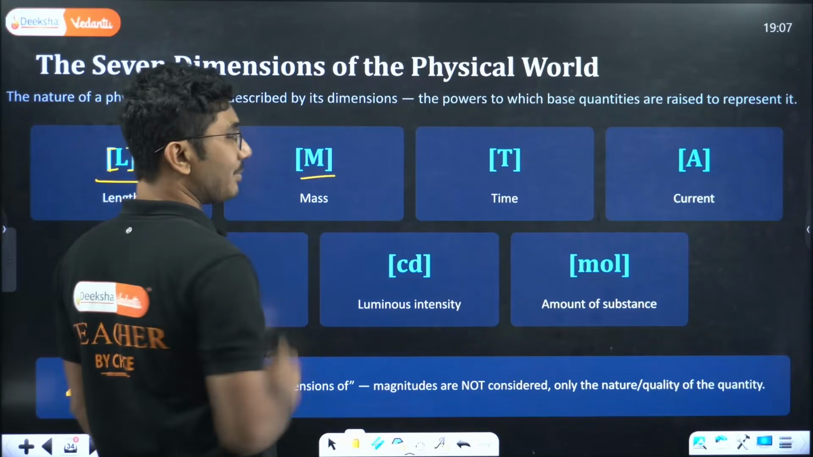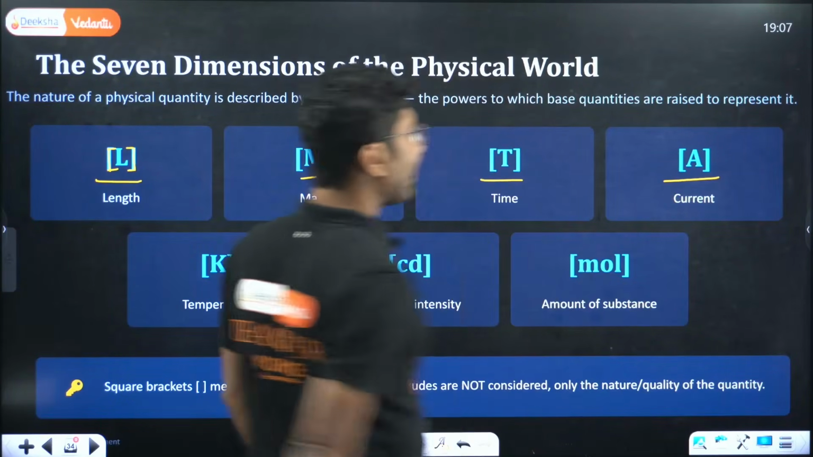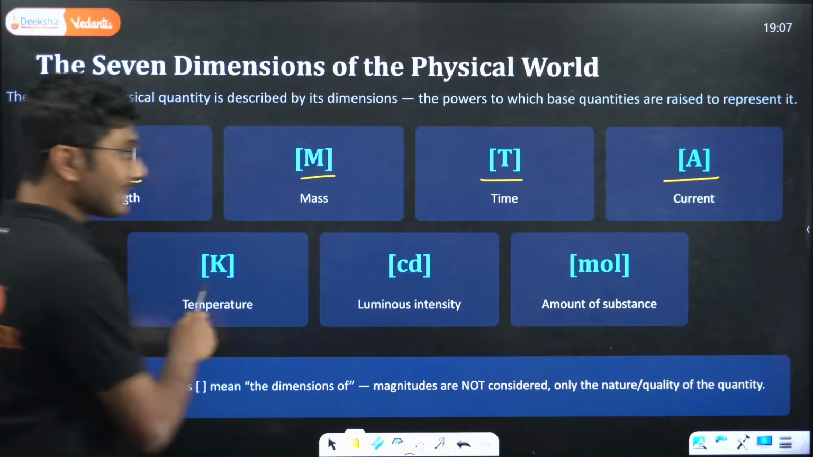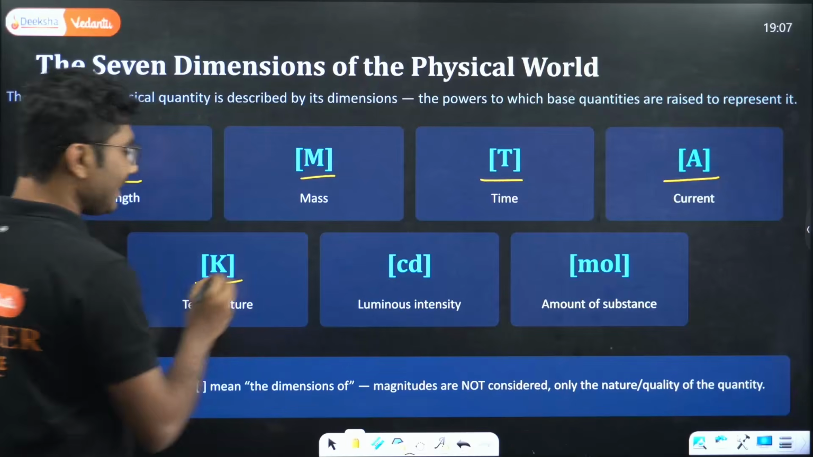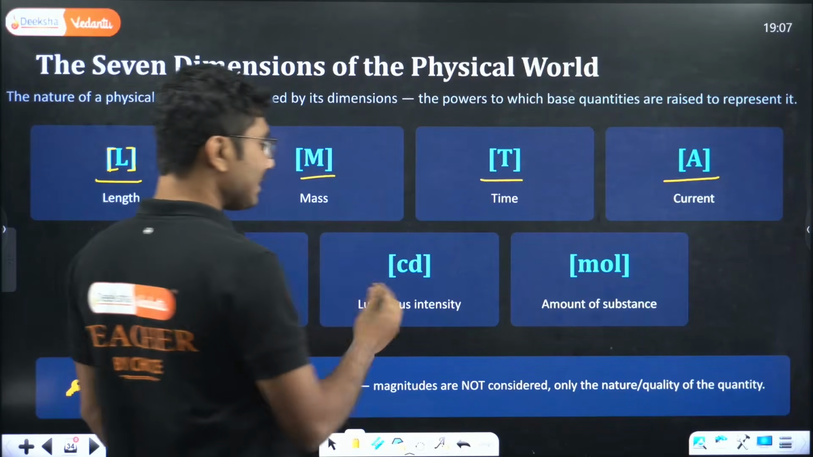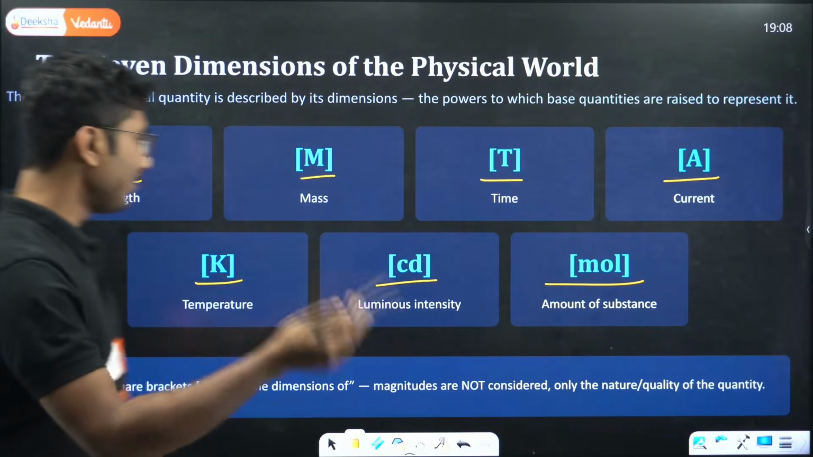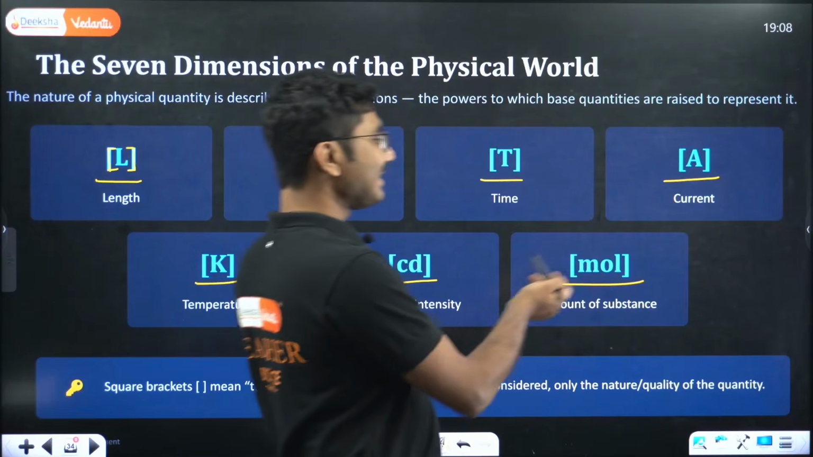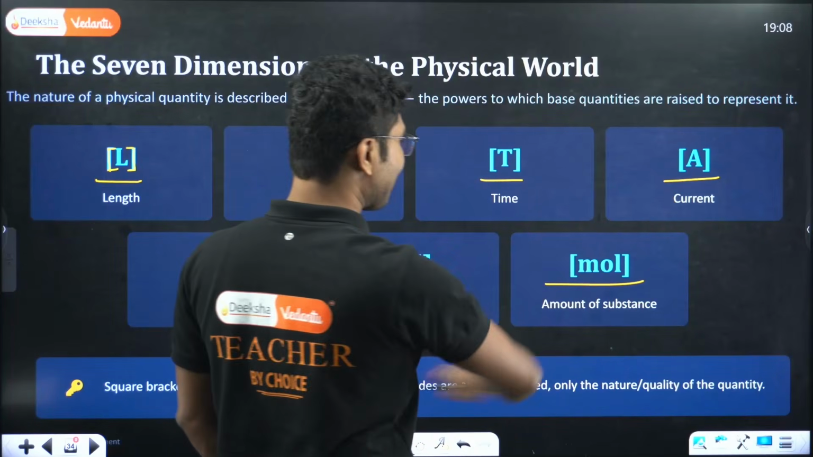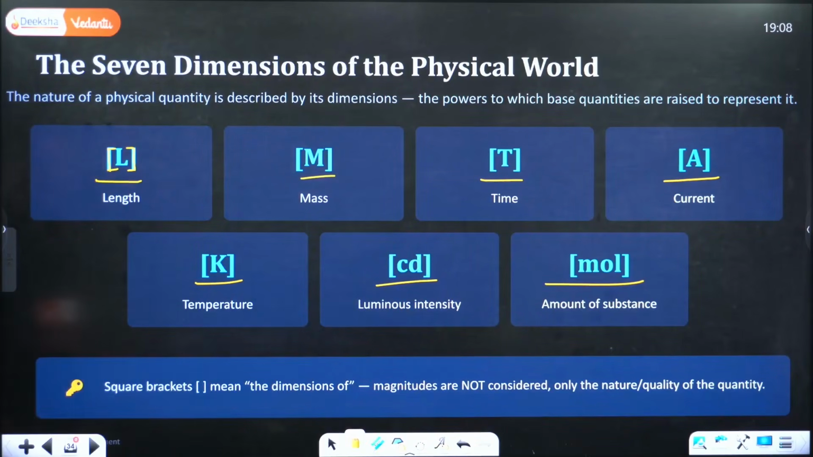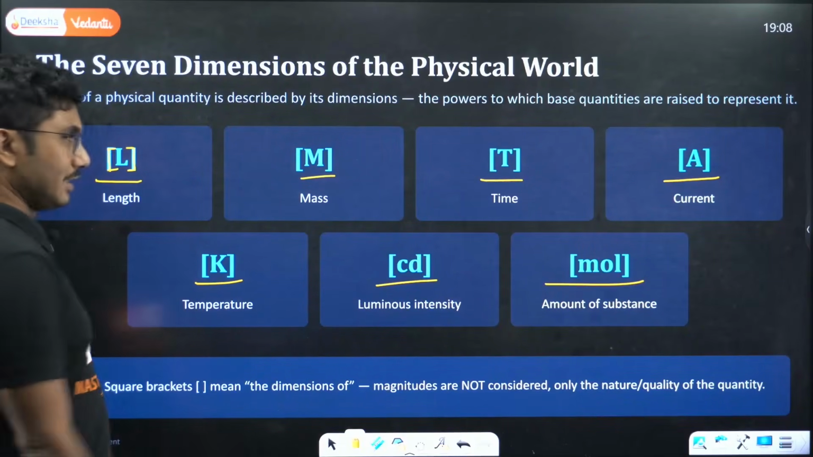Mass is represented by square bracket M, time by square bracket T, current by square bracket A. Temperature is not represented by T, so be careful. Temperature is represented by square bracket K. Luminous intensity is cd, and amount of substance is mole. Ampere, temperature, luminous intensity, and amount of substance, these four quantities, their dimension is same as their units. Square bracket is the dimensions of this quantity.